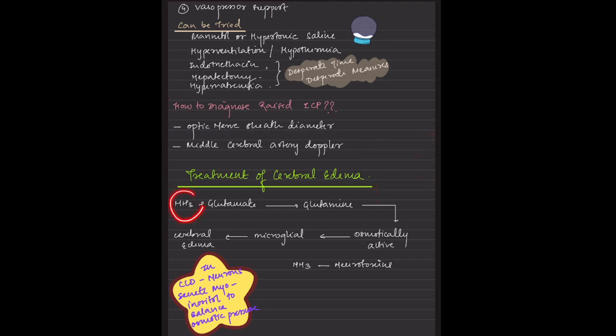So when the ammonia reacts with the glutamate to form glutamine, this glutamine is responsible for all the cerebral edema as it is osmotically active. So remember, this is the glutamate which is getting converted to glutamine. But in CLD patients, I have discussed that the neuron secretes myoinositol that balances the osmotic pressure. So hepatic encephalopathy with cerebral edema is not very much seen because this is a chronic liver disease.